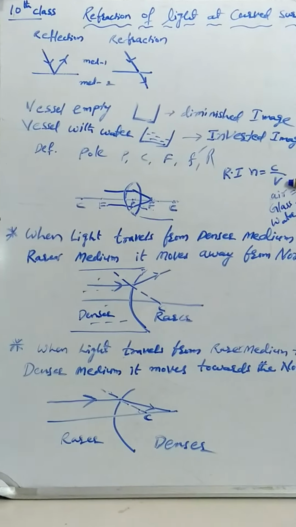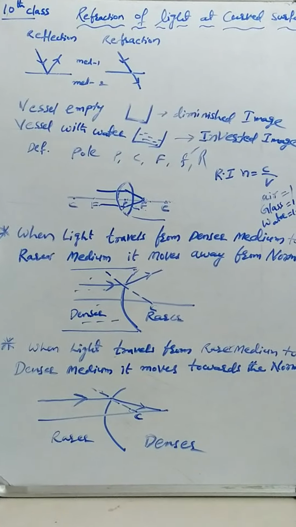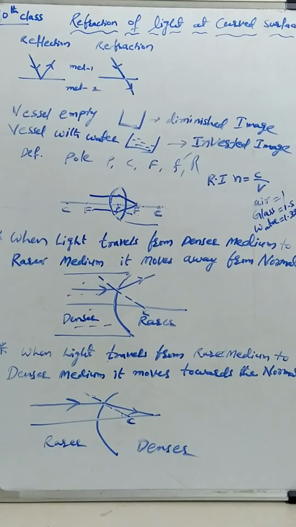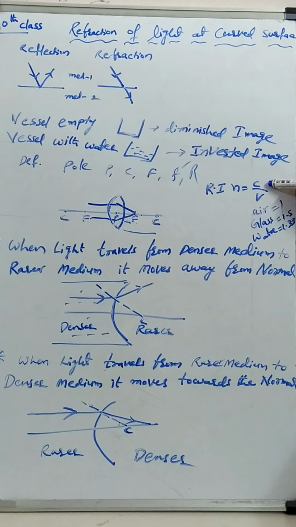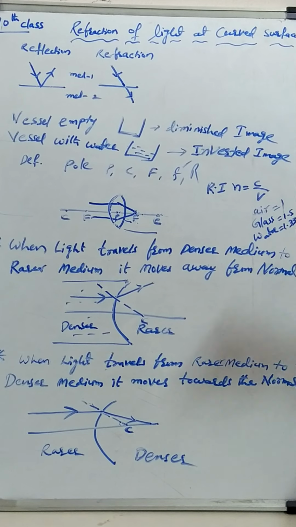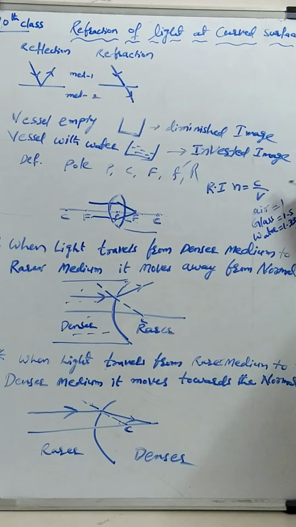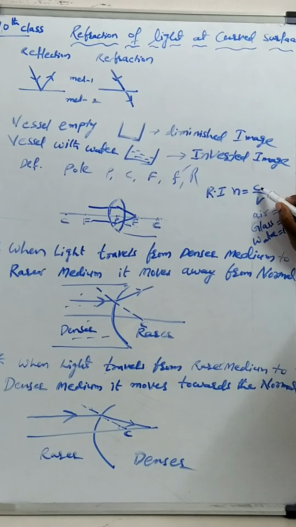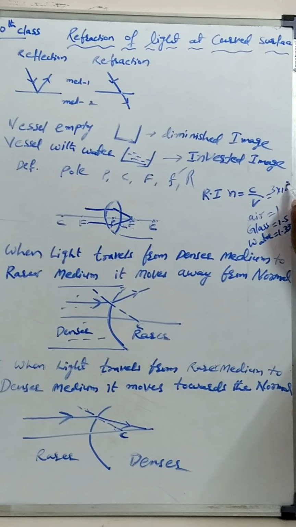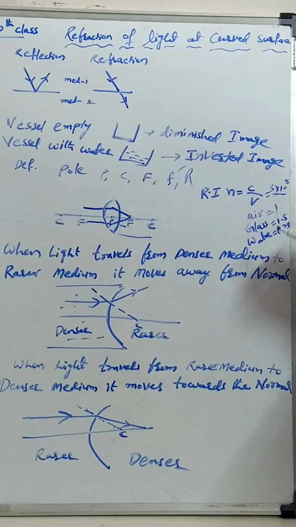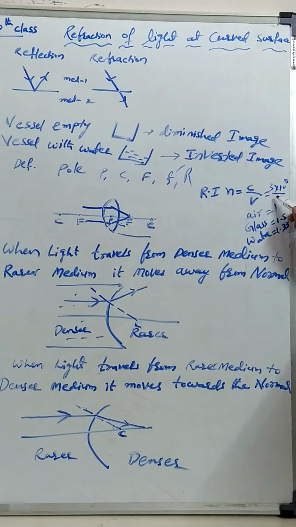See, I just told you glass refractive index is 1.5. How is it? See, what is the velocity of light in free space? 3 into 10 to the power of 8. For glass, velocity of light in free space is 3 into 10 to the power of 8, and velocity of light in glass is 2 into 10 to the power of 8.